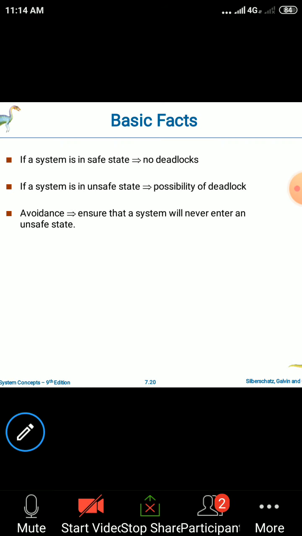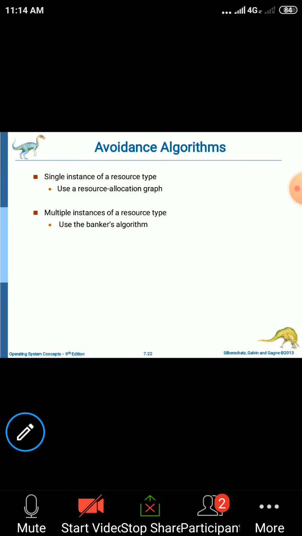Next we'll see an example of how we can use the deadlock avoidance algorithms so that we can avoid the deadlock. Now let us consider an example of a single instance of a resource type, and this is used in the resource allocation graph.